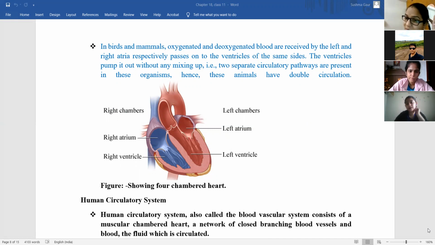Ma'am, what I am guessing now is that the mixed blood, the deoxygenated, when they mix and when it goes to the different parts of the body, some part of the oxygen is taken by the organs and the other is sent back to the heart for getting oxygenated. I'm also saying that only.